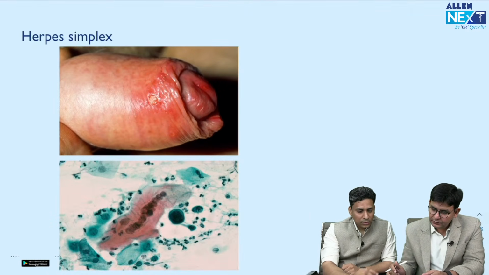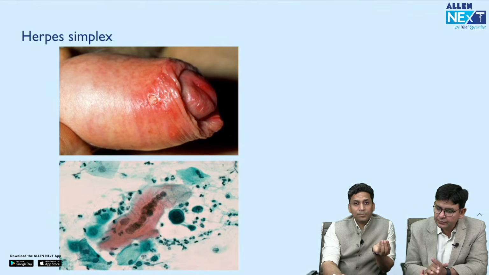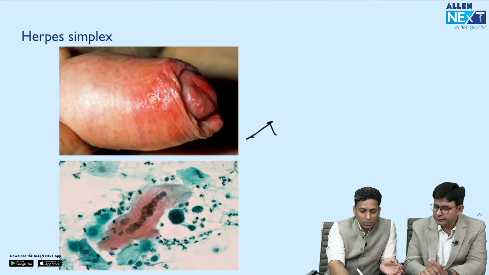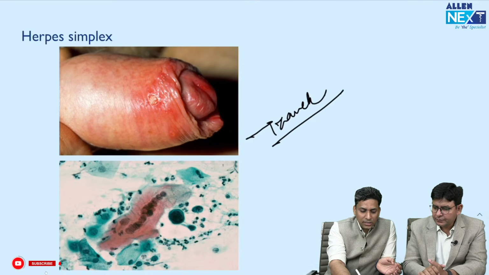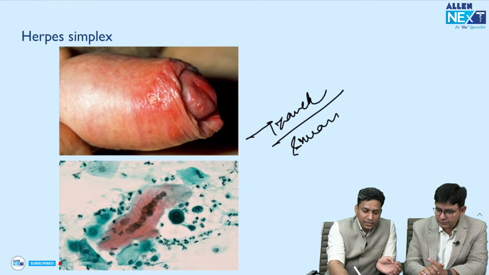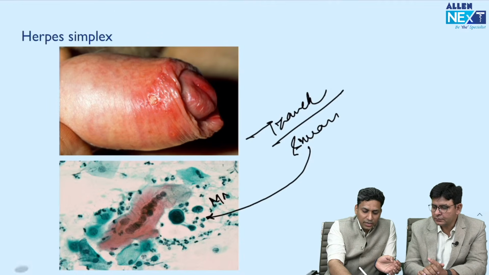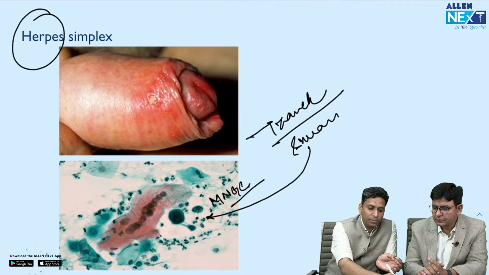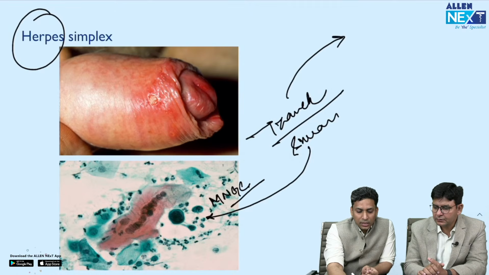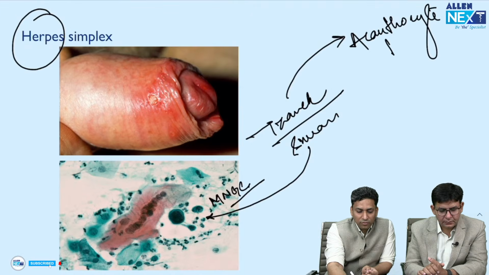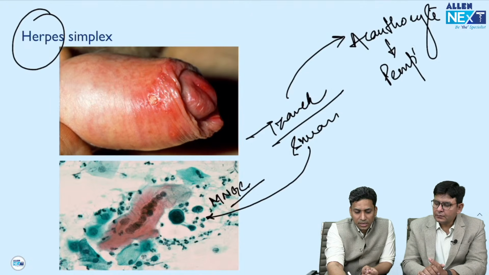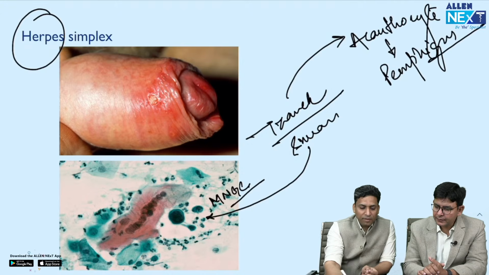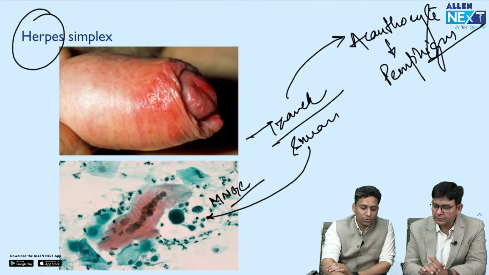Okay. As I told you that in herpes simplex, we do a Tzanck smear. So when we do a Tzanck smear, what is seen? Multinucleated giant cells are seen. So if multinucleated giant cells are present, it is suggestive of herpes. But if on Tzanck smear, acantholytic cells are seen, then it is suggestive of pemphigus. So sometimes they ask you this. So this you can remember. Pemphigus, acantholytic cells, and here multinucleated giant cells.